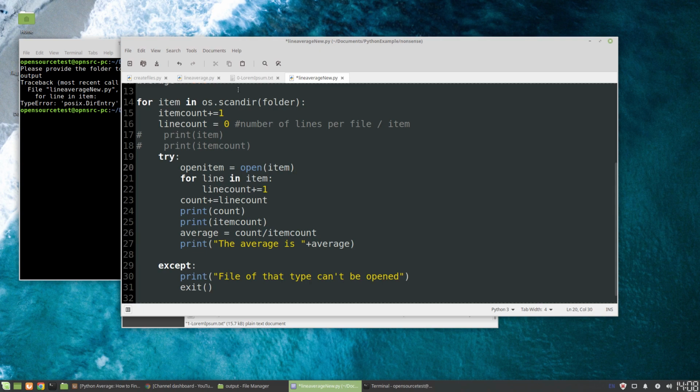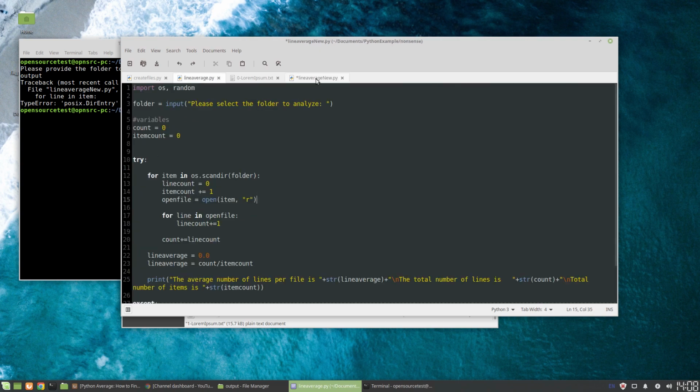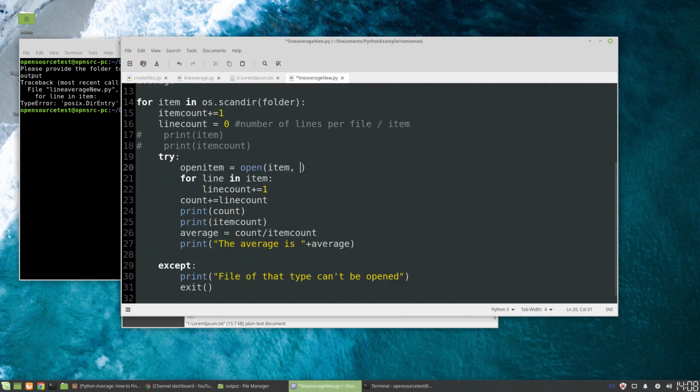Open item, and I believe the syntax should be, nope, missed one thing. Then we're also going to tell open item that we want read only. So we're not opening the item to write to it. We're opening the item to read it. Python can also write to files, which is really powerful. But for now, we're just going to read the files, get our count, and see if this can be run. Again, I expect there to be another issue with this right here, but we'll see that in just a minute.